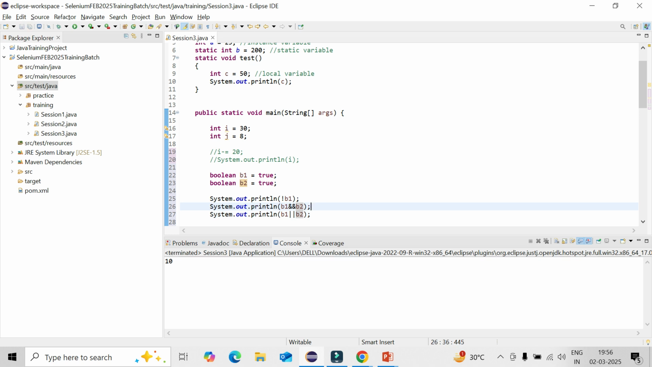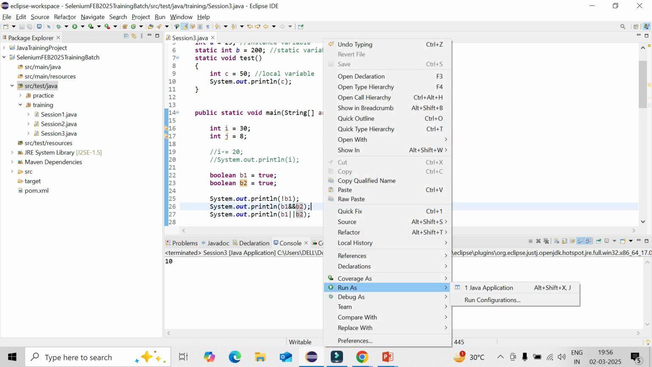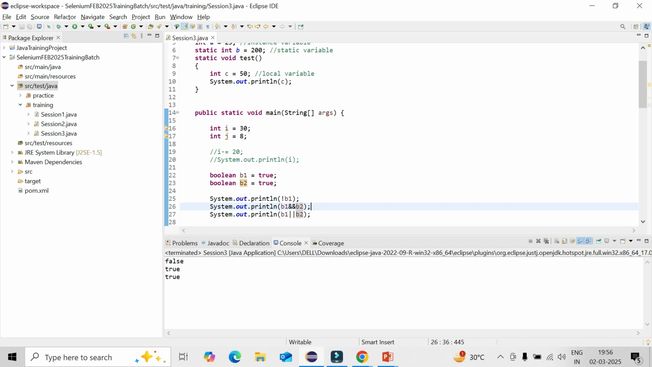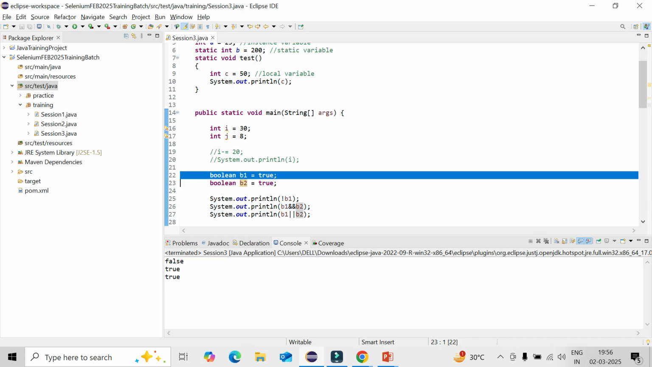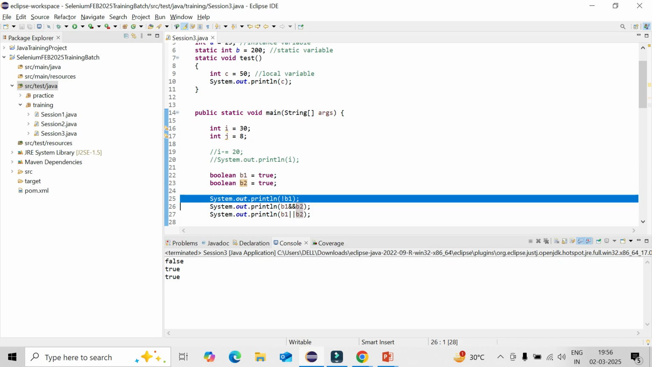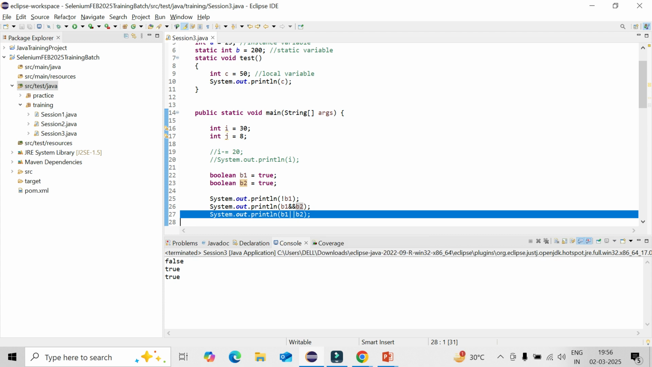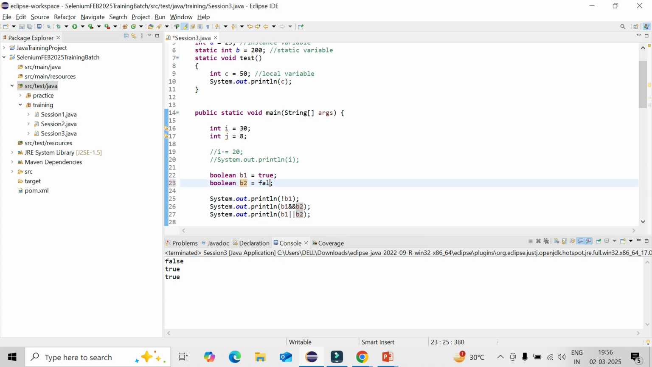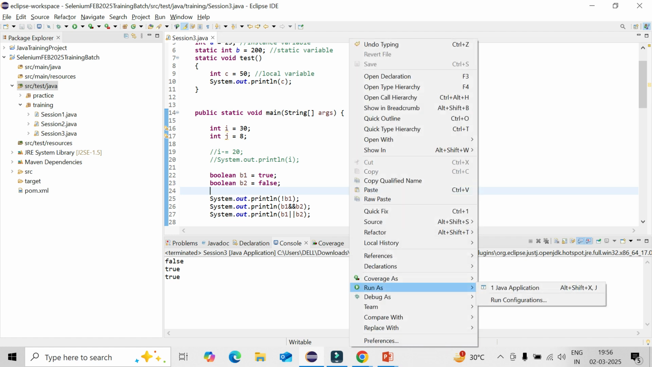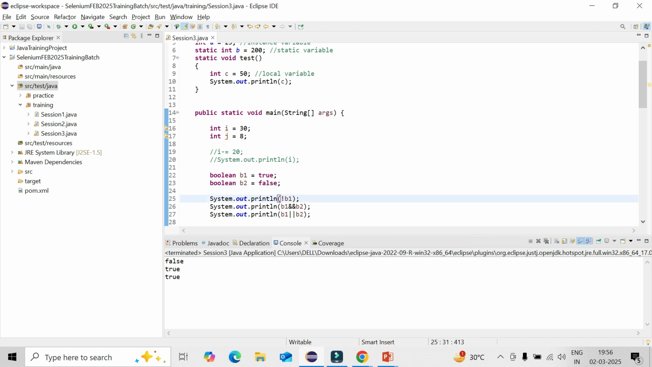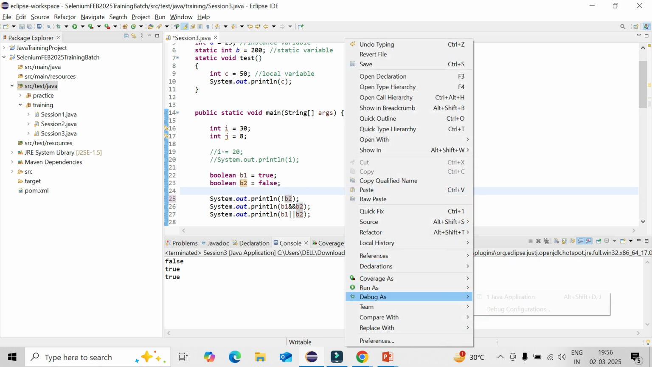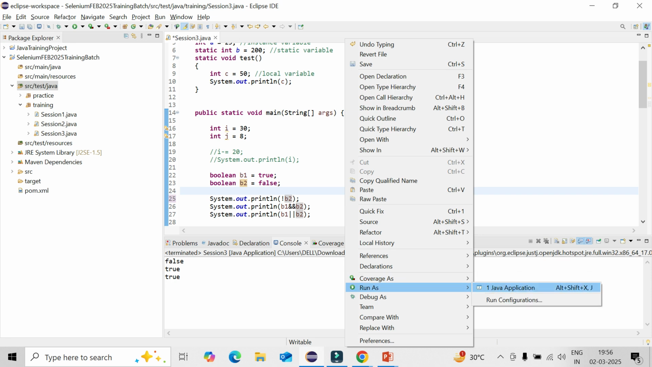Okay, so you could see now what's happening there. Logical not means it will give you the opposite one. So it was true, it is giving you false. And logical and means only in case both are true, it will give you true. And logical or means in case anything is true, it will give you true. Now let's make one of them false, and then you can see what the difference is. Here, instead of B1 I can print B2, that will not be a problem. So it will be false, because logical not gives the opposite one.